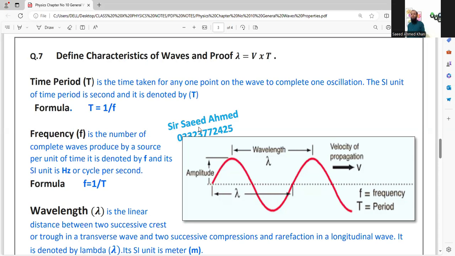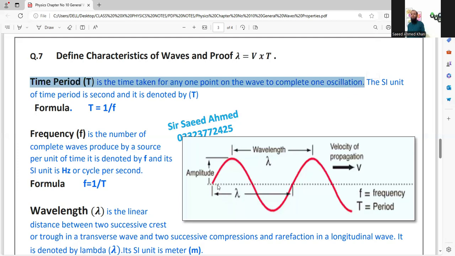Now we start from time period. Time period is denoted by capital T, and this time period is different from the time we used to take. But this time period means if a wave completes one oscillation, that is equal to time period. The time period T is the time taken for any point on the wave to complete one oscillation.